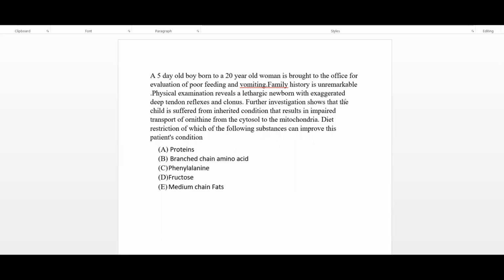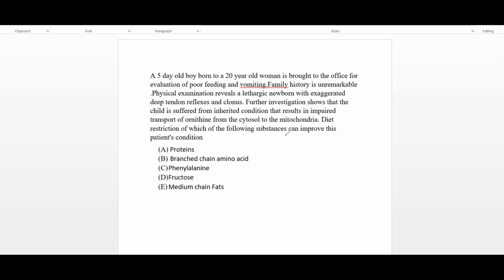Further investigation shows that the child suffers from an inherited condition that results in impaired transport of ornithine from the cytosol to the mitochondria. Diet restriction of which of the following substances can improve the patient's condition?